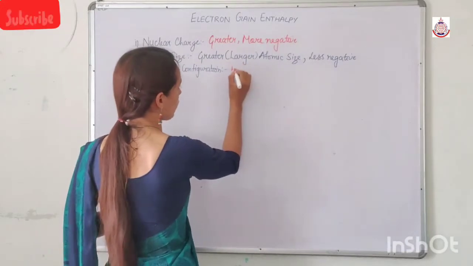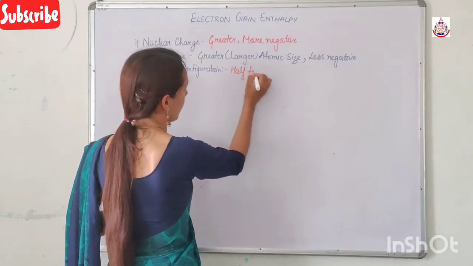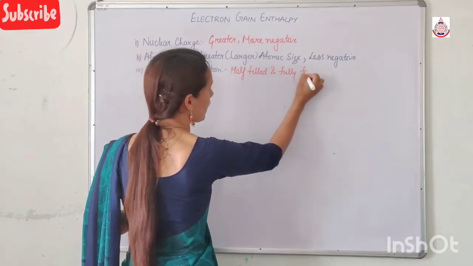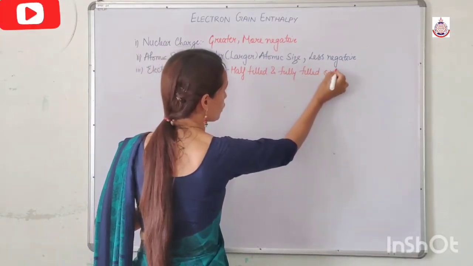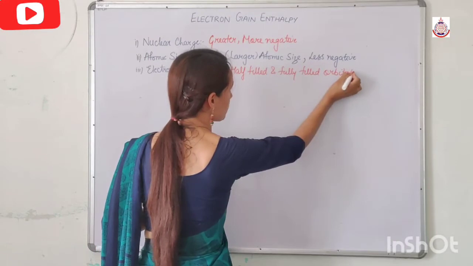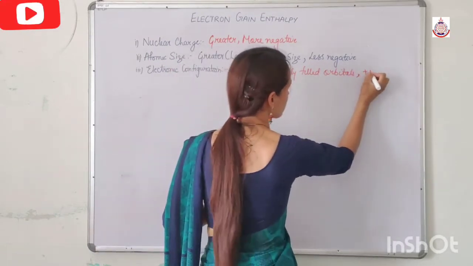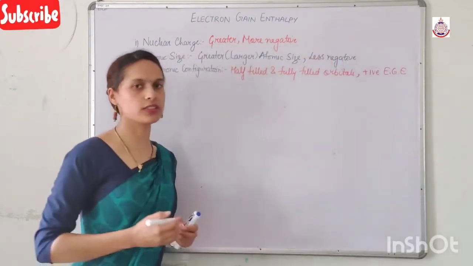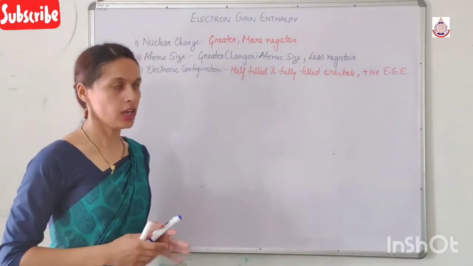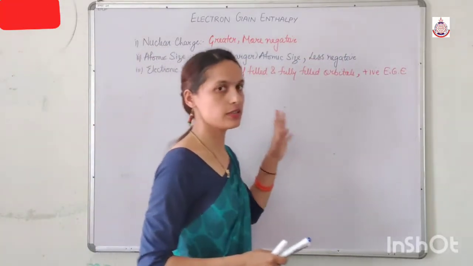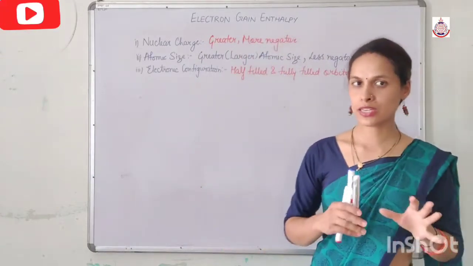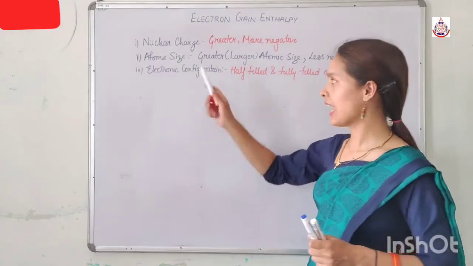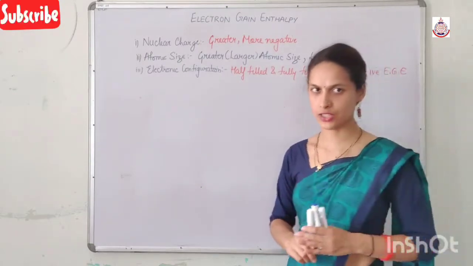So, in case of half-filled and fully filled orbitals, due to the stability of the orbitals, we get positive electron gain enthalpy. So these are three factors which affect the electron gain enthalpy: nuclear charge, atomic size and electronic configuration.